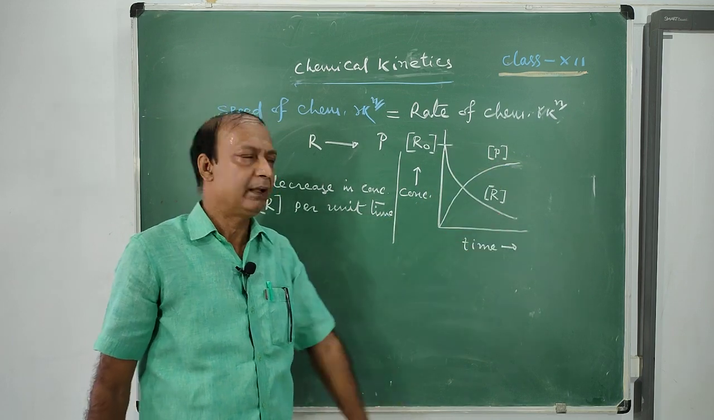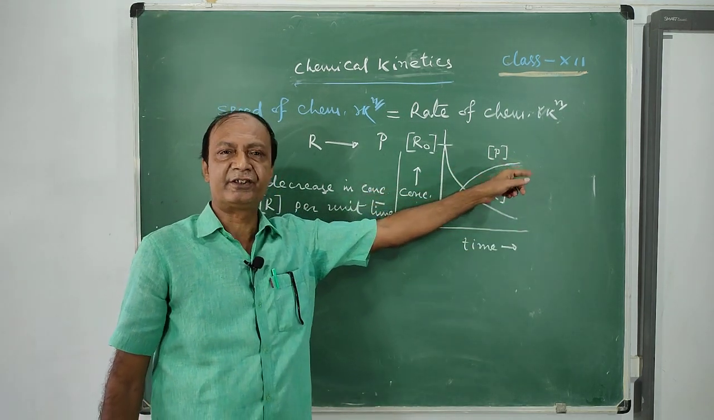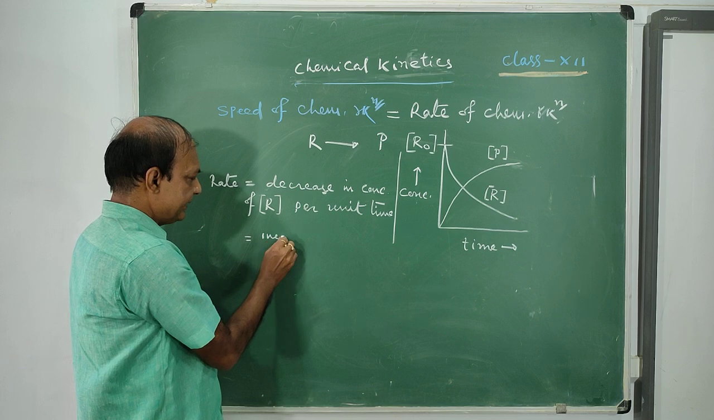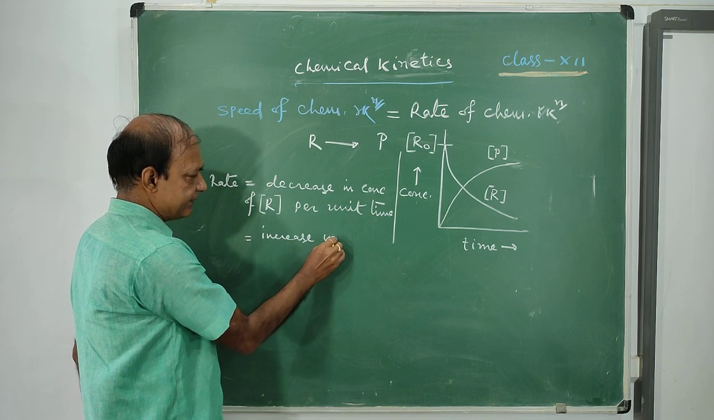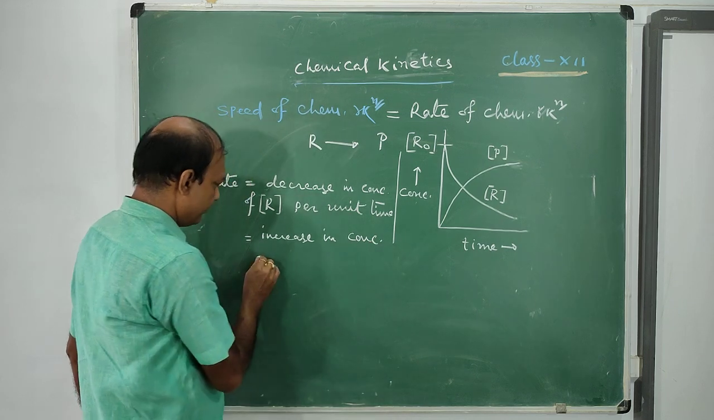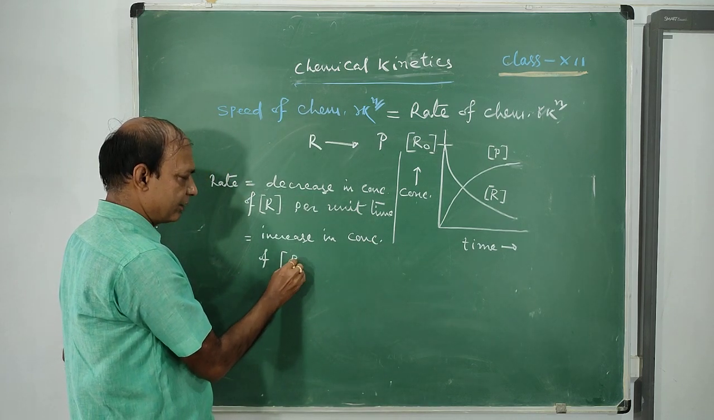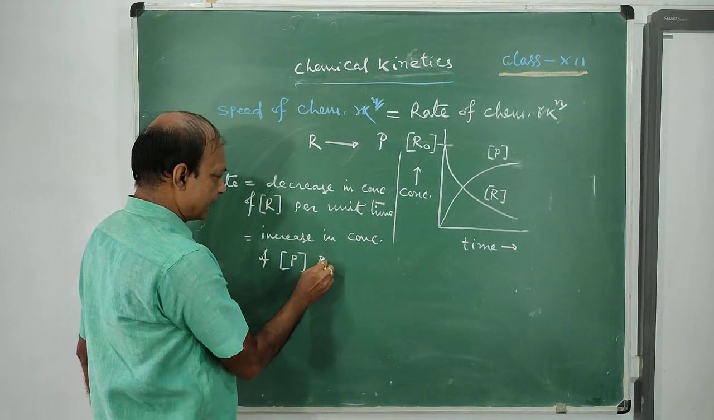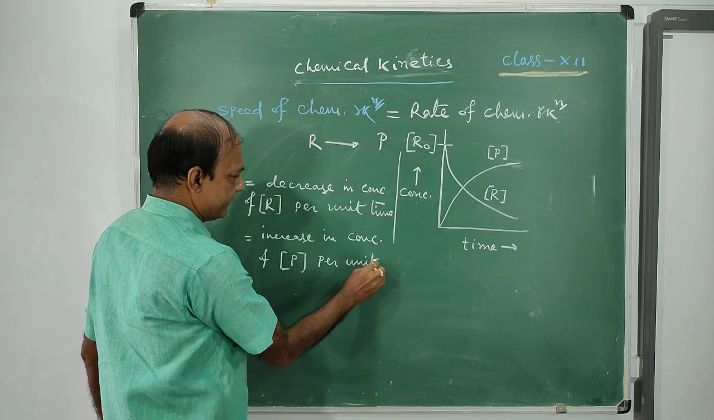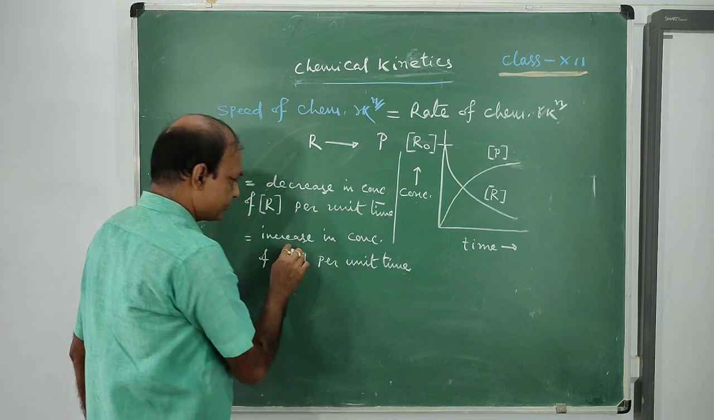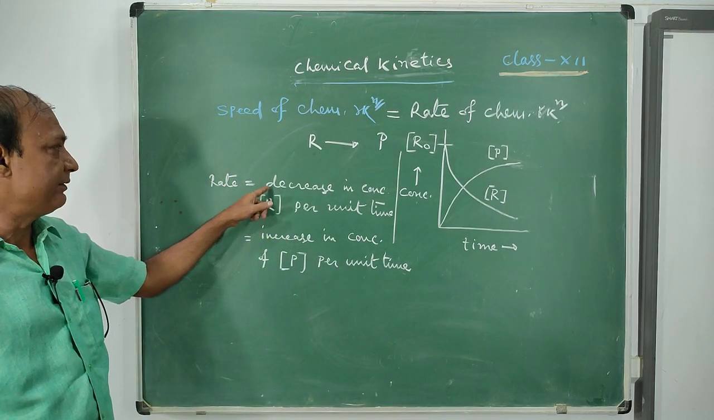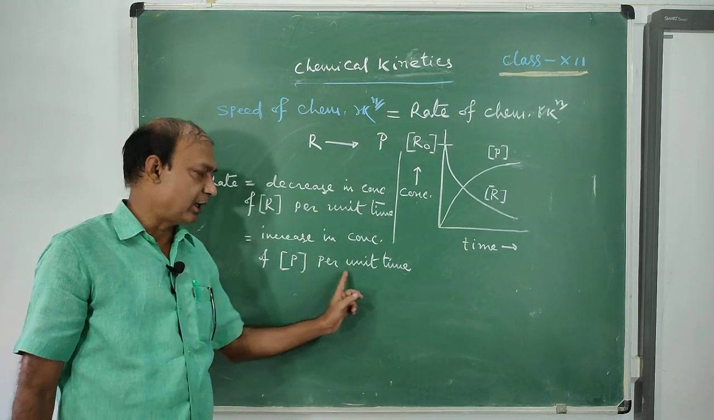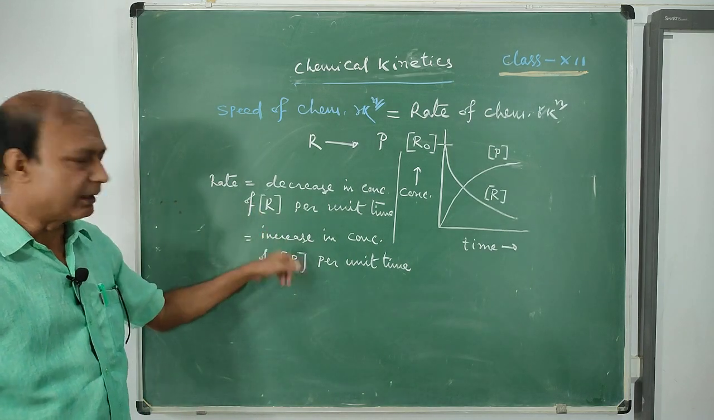So you can also define the rate of a reaction in terms of concentration of the product. The definition will be: the rate of the reaction is the increase in concentration of any product, because there can be more than one product in a reaction, per unit time. This is in terms of product. Remember, here you can write the decrease in concentration of any reactant per unit time, or increase in concentration of any product per unit time. I have not written it, you can understand it.